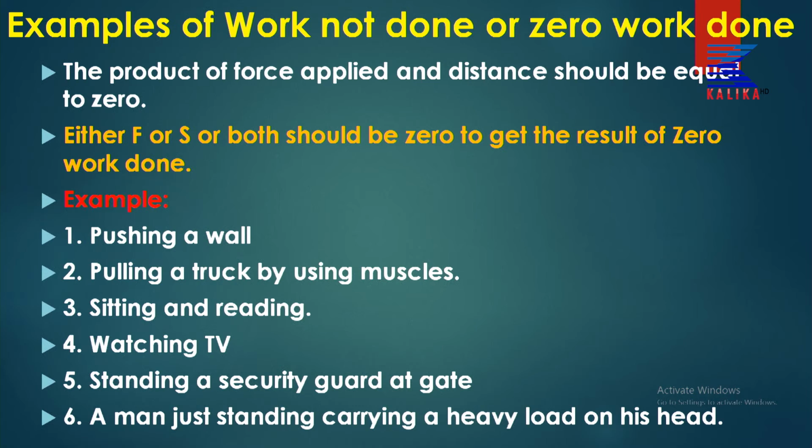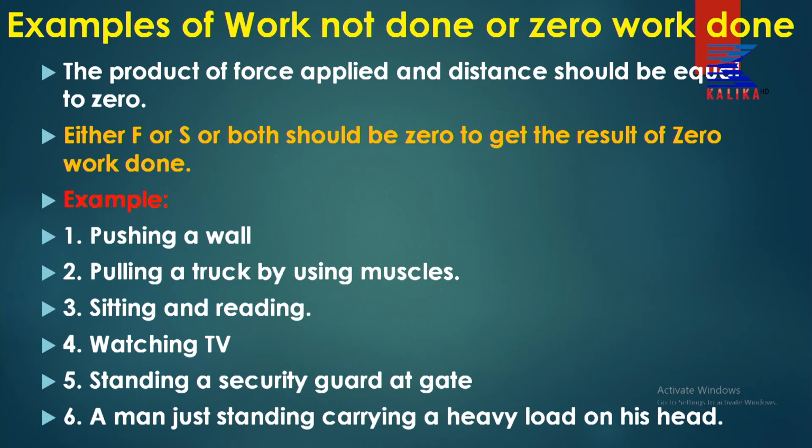We know that work done W equal to F into S, and if the value of S is 0, then W equal to 0. Pulling a truck by using muscles, for example, a man cannot pull a truck because the truck is too heavy. And the truck not moving means not displaced. It means F into S, S equal to 0, so W is 0.